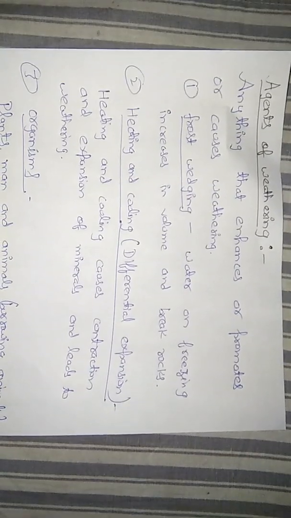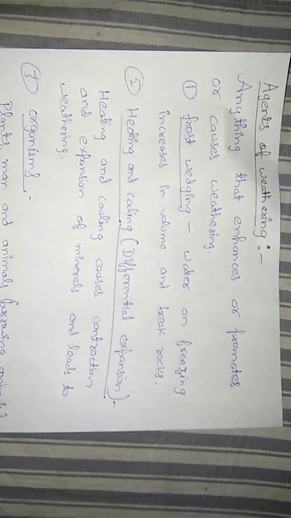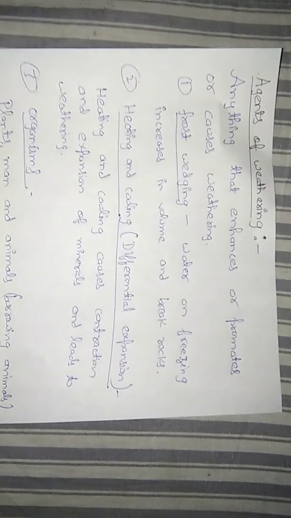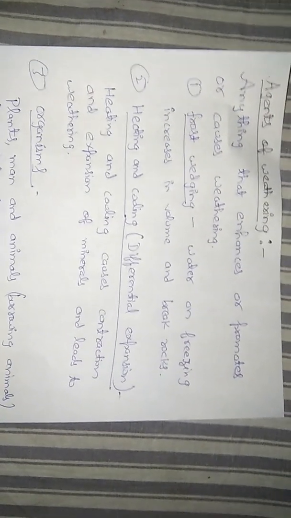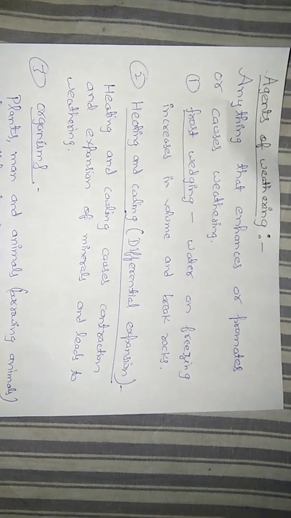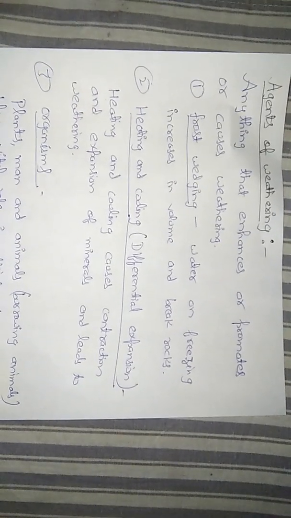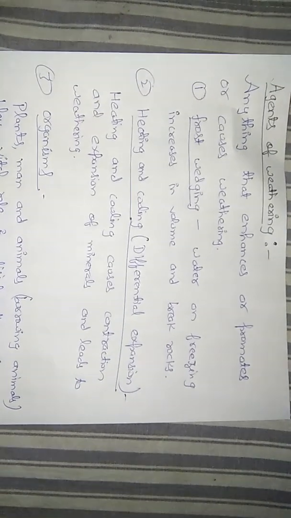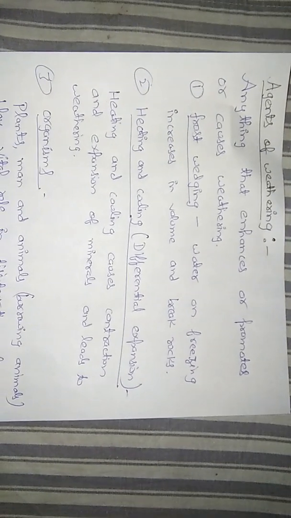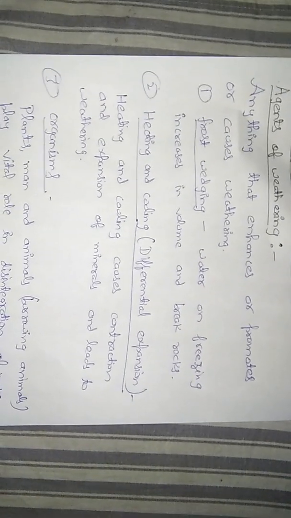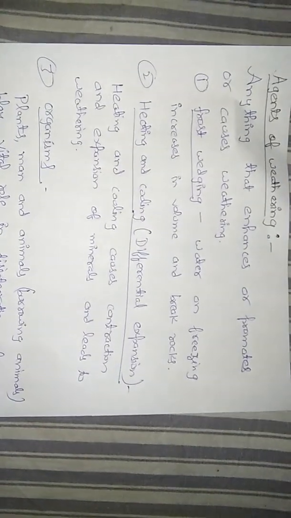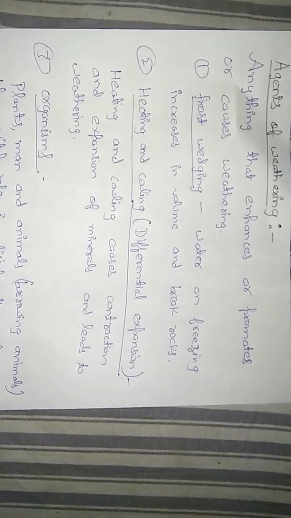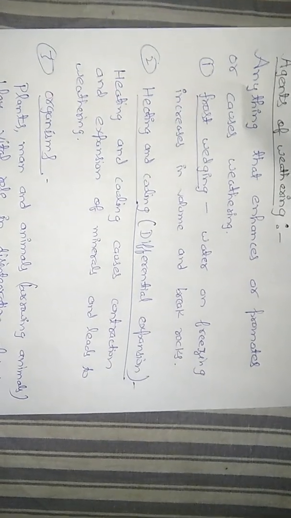Hello friends, in this video we are going to learn about the agents of weathering, and this is the last video about weathering. Okay, in agents of weathering, what are agents of weathering? Anything that causes, increases or enhances weathering is called agent of weathering. Okay, this is the definition. Anything that causes weathering is called the agent of weathering. Okay, that may be an animal, that may be water, ice, and the temperature difference, organisms.